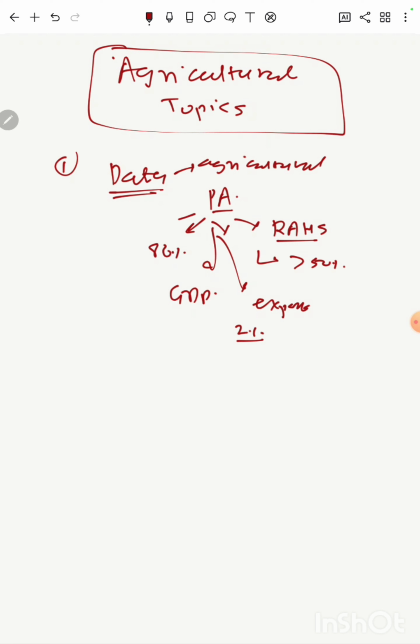So all these data you have to collect. First, you start with data, you collect relevant data of agriculture so that you can quote those details in your mains answer writing or in your interviews. You just confirm about this. I think 0.2% or 2%, something around that is the data. So one is data.